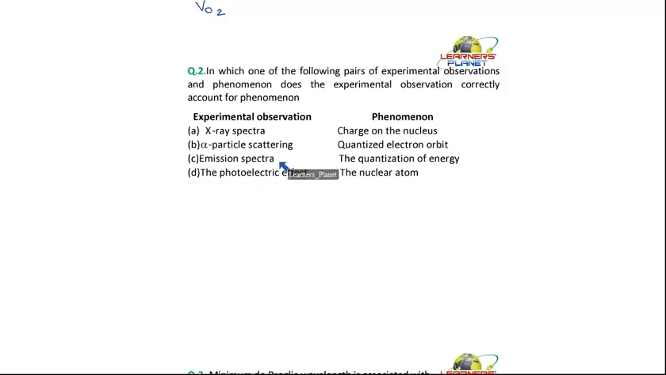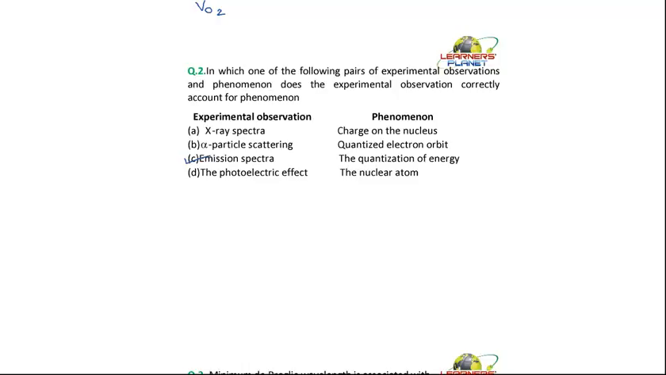The next is the emission spectra and the quantization of energy. Is it explaining the quantization of energy? Yes. Because emission spectra is obtained when an electron moves from one orbit of a particular energy to another orbit, and it emits light of a specific wavelength. So this emission spectra correctly explains the quantization of energy.